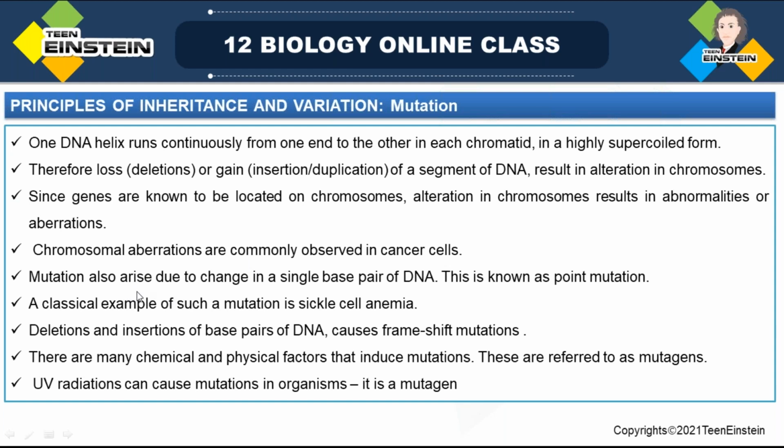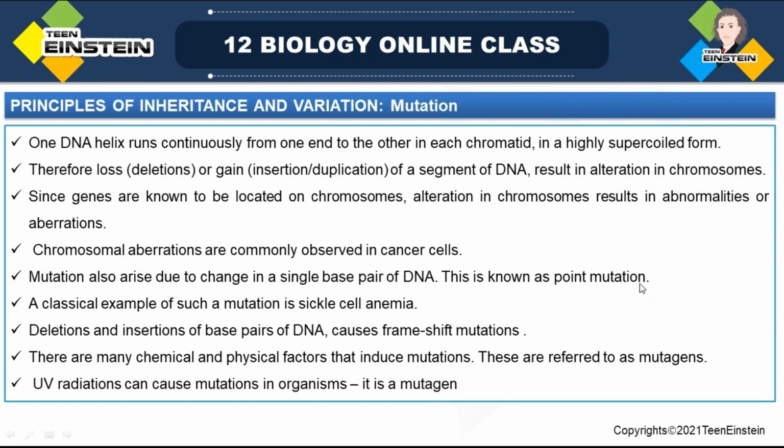Mutations also arise due to change in a single base pair of DNA. Almost all points, maximum points, I've tried to include in this. That's why I'm explaining point wise. Listen carefully, because each and every point is important in this chapter, and you will get so many questions from this part. So, mutation also arises due to change in a single base pair of DNA. In that, mutations may happen.